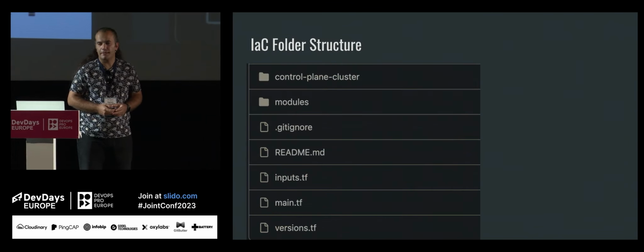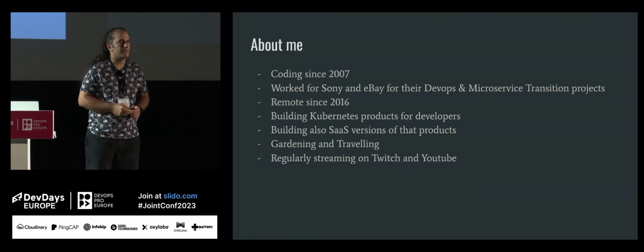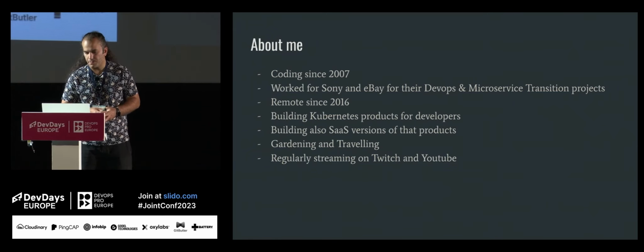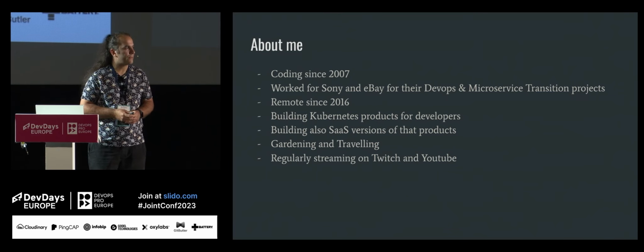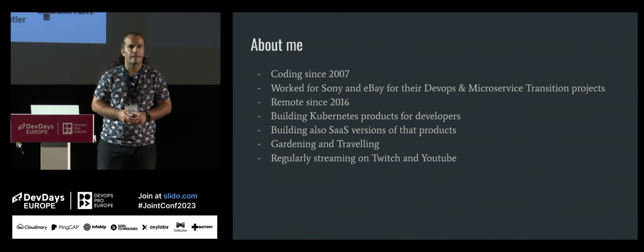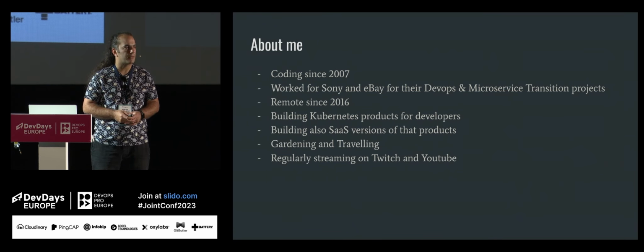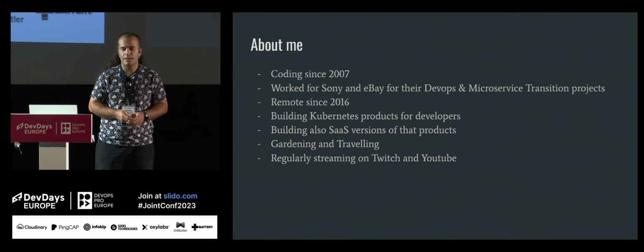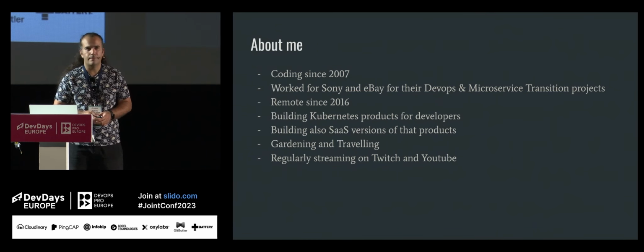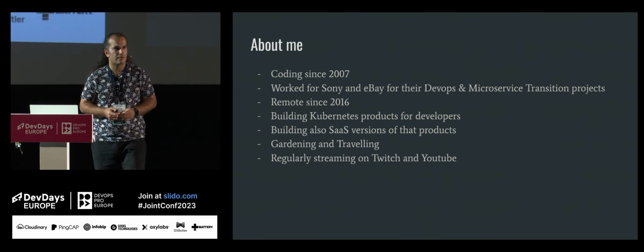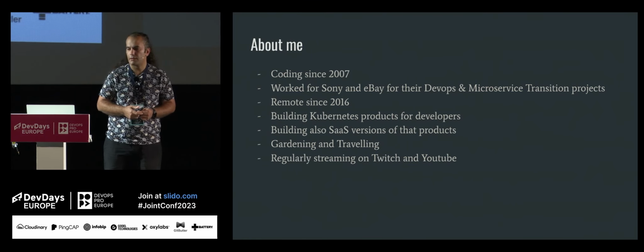So I am a software developer. Basically, I am building Kubernetes products for the developers. A little bit about me: I have been building software since 2007. I started with basic web development, and then I shifted to software as a service projects for a long time. I have worked for big scale companies like Sony and eBay before for their DevOps and microservice transition projects. I worked as software architect for them.